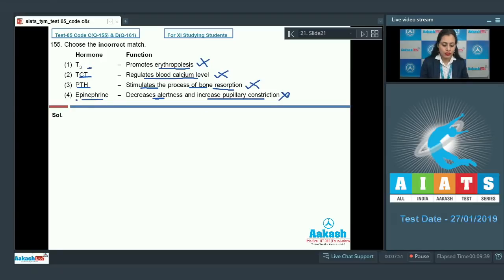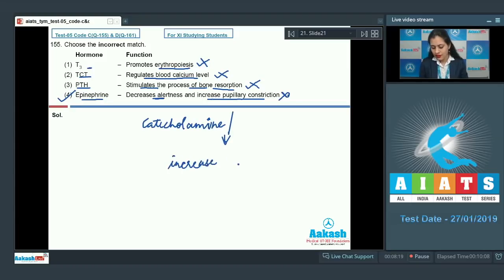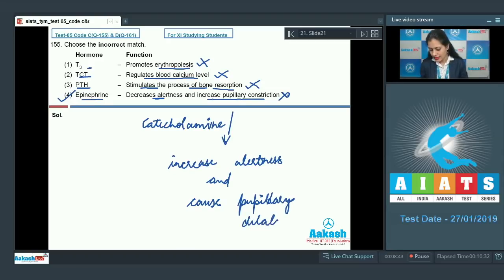As it's an incorrect match, this is a correct answer to our question, because this epinephrine, which is a catecholamine, an emergency hormone or a stress hormone, is responsible to increase alertness and causes pupillary dilation. So the correct answer to this question is option number 4. Let's discuss our next question.